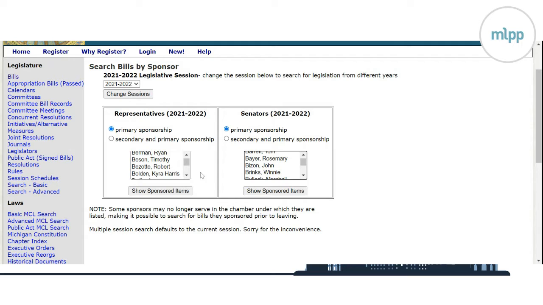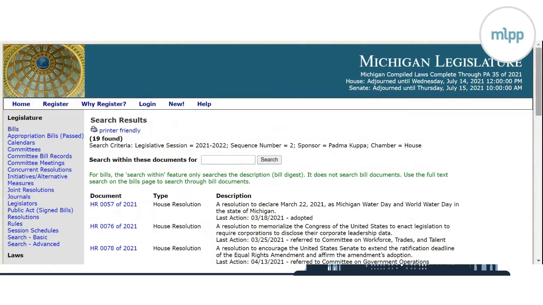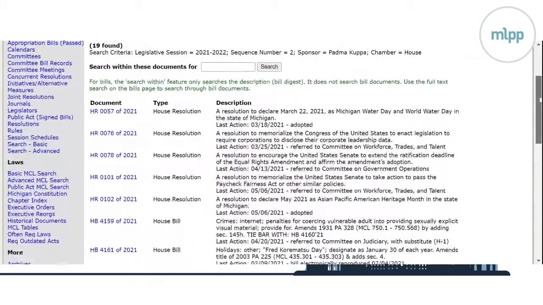Then you would click on a name. I'm going to look at Representative Padma Kuppa, who is the sponsor of one of the bills related to driver's licenses for all Michigan residents, including non-citizens. So I'm going to pull up her primary sponsorship page. And then you get a list of everything they've sponsored.